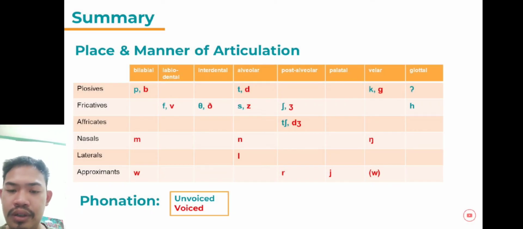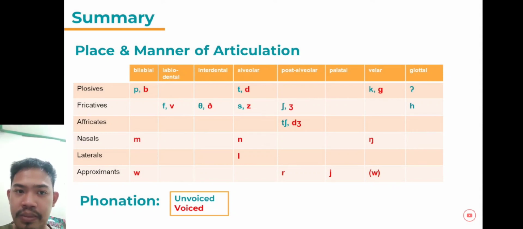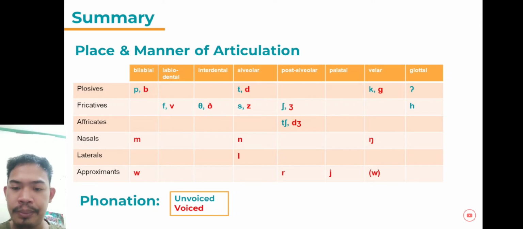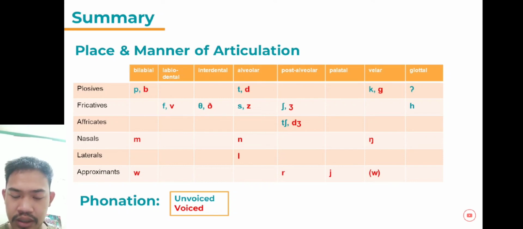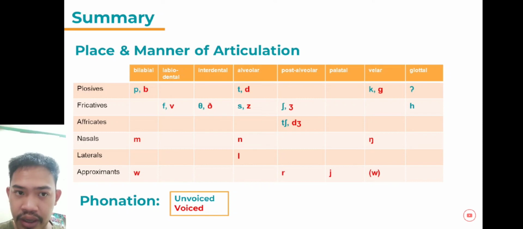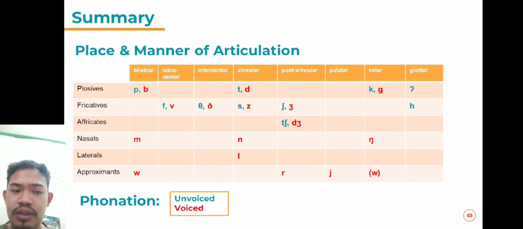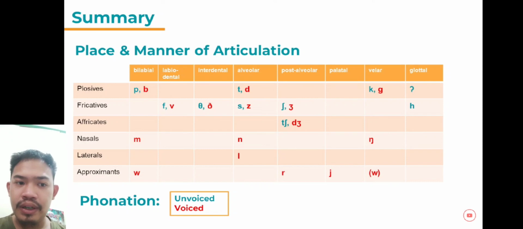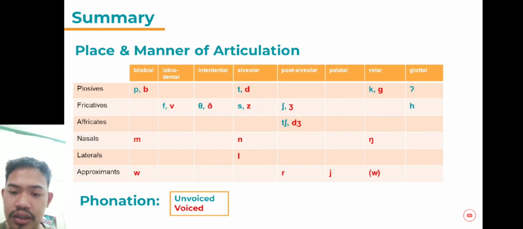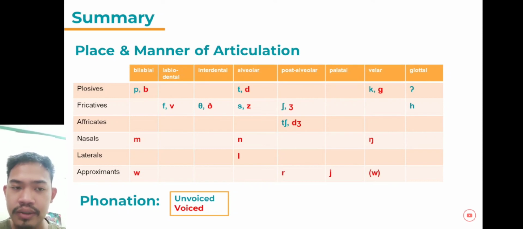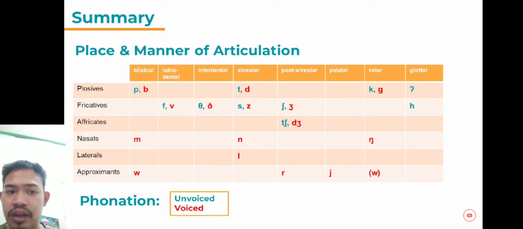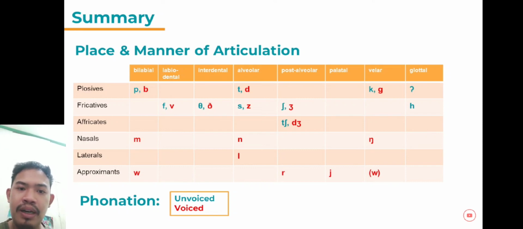And here I will show the summary about place and manner of articulation. Look at the left on the table. That is manner of articulation: plosive, fricative, affricate, nasals, laterals, and approximants. And above is place of articulation like bilabial, labiodental, interdental, alveolar, post-alveolar, palatal, velar, and glottal.